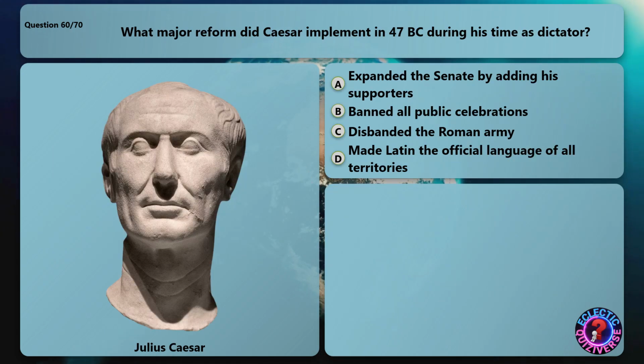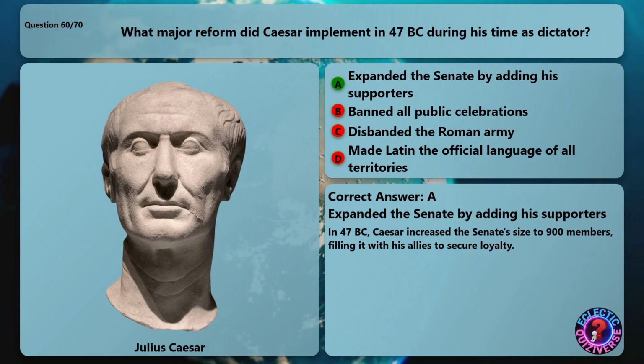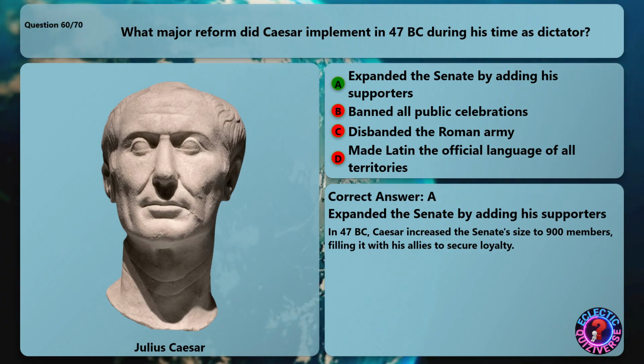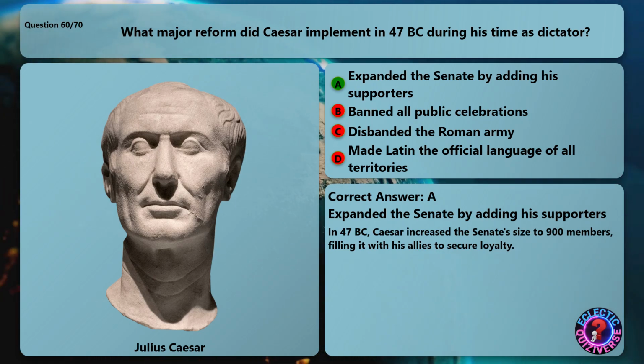What major reform did Caesar implement in 47 BC during his time as dictator? The correct answer is expanded the Senate by adding his supporters. In 47 BC, Caesar increased the Senate's size to 900 members, filling it with his allies to secure loyalty.